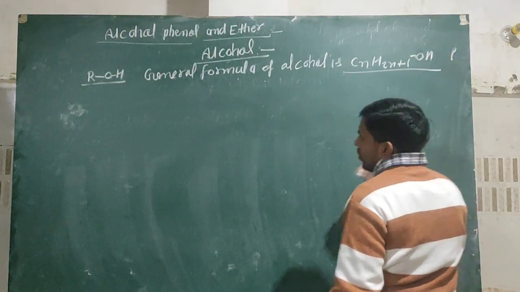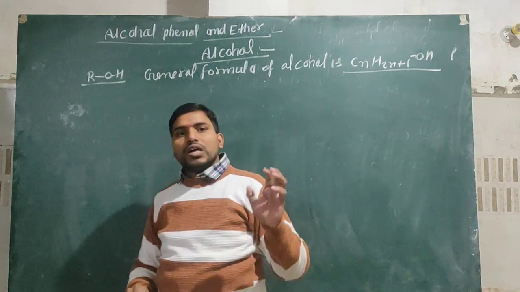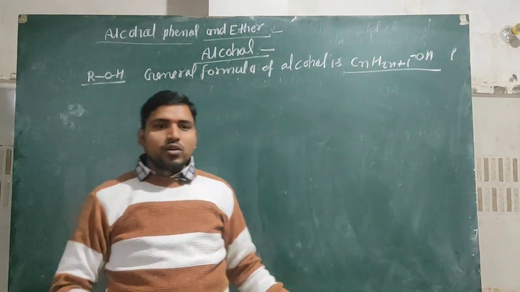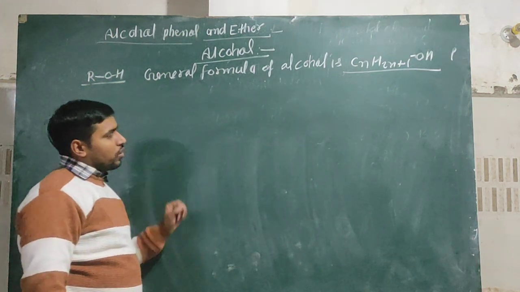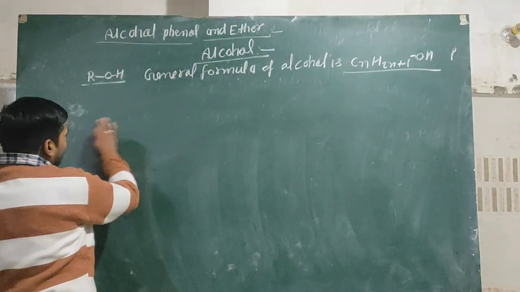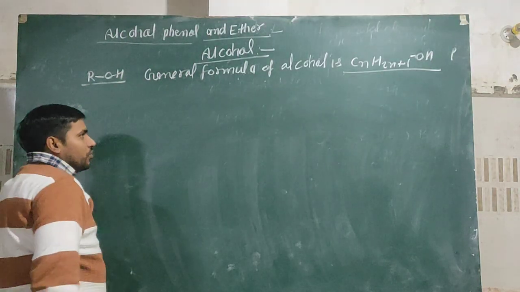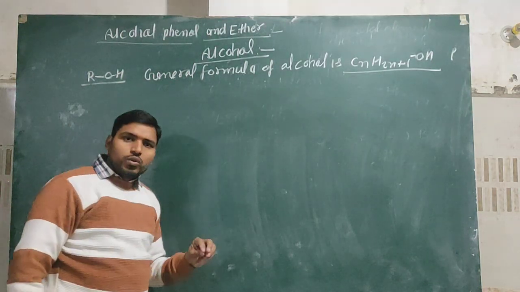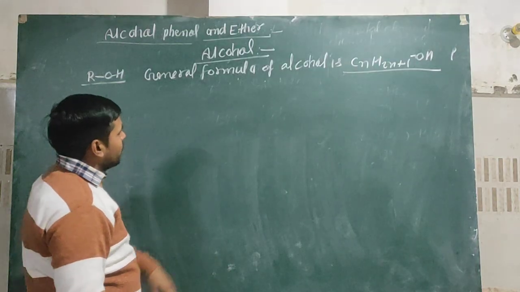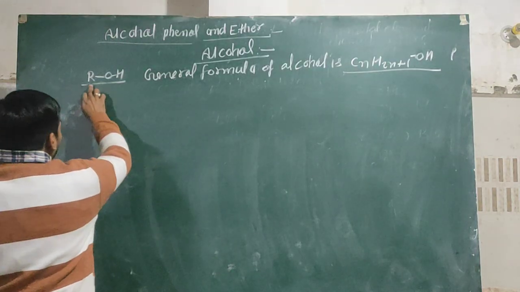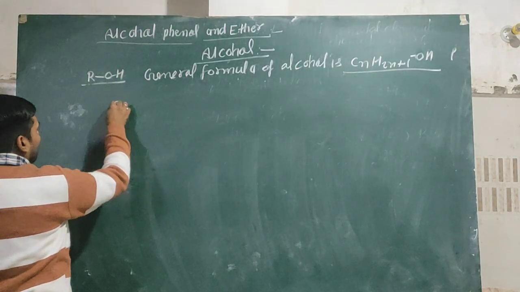When any hydroxyl group is directly attached to the alkyl group, then it forms alcohol. And actually the definition of alcohol you can explain in a different way, like R is equal to alkyl group.